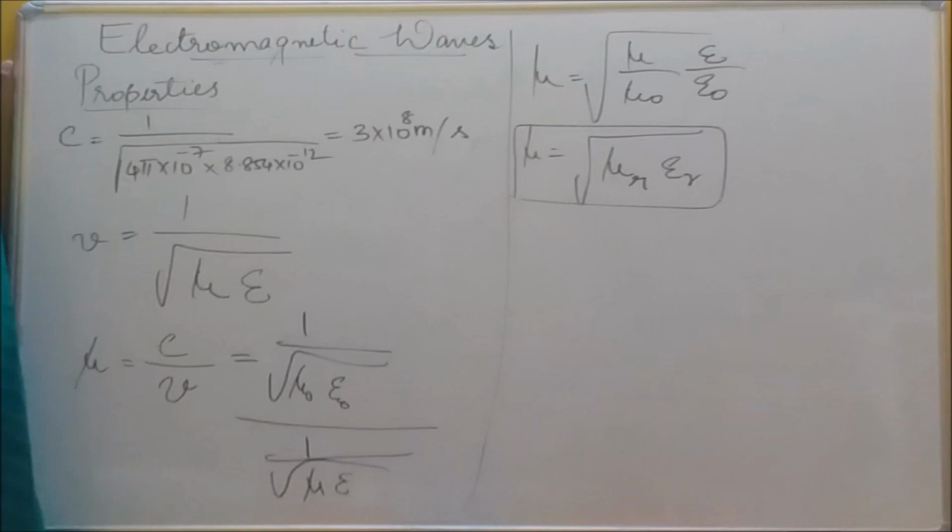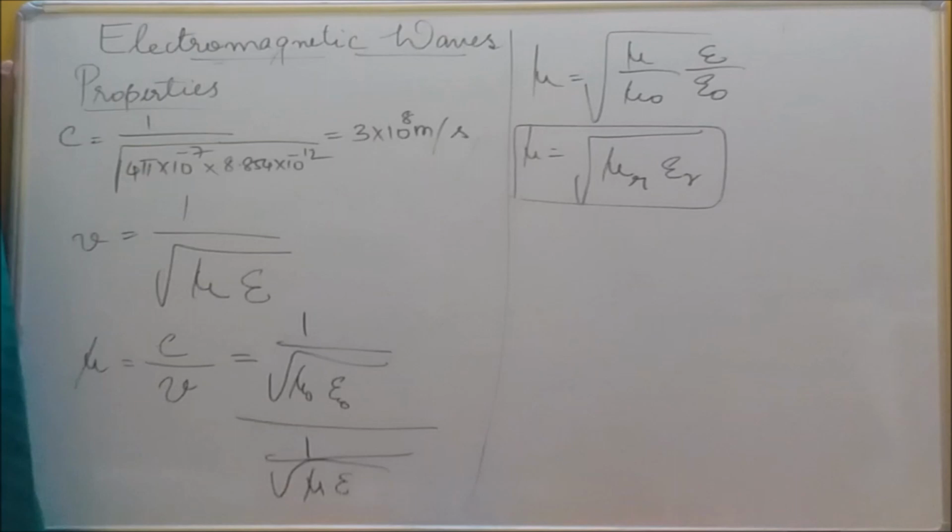So refractive index equals C by V. C is 1 by root of mu naught epsilon naught, and V is 1 by root of mu epsilon. When these terms go to the numerator, the refractive index becomes root of mu by mu naught and epsilon by epsilon naught.